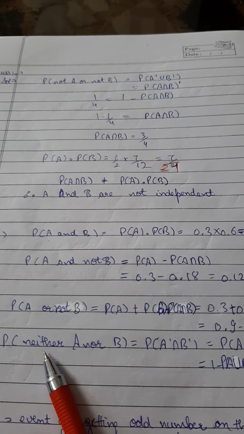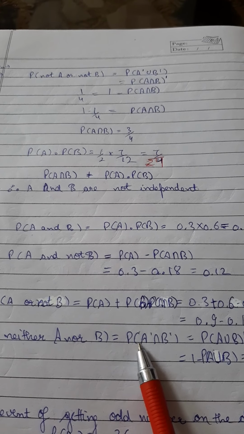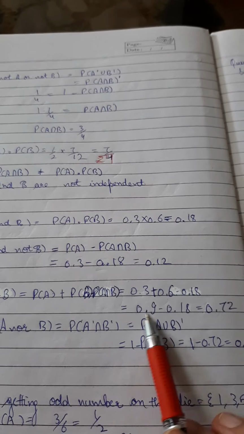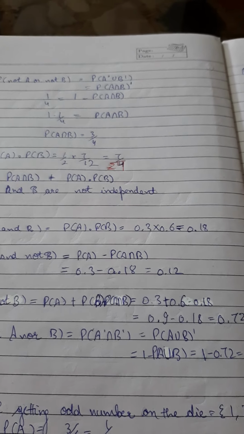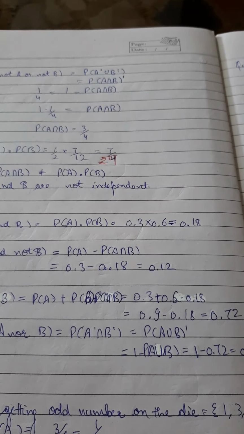Last part है neither A nor B, मतलब A dash intersection B dash. फिर हमें यहाँ De Morgan's law use करना पड़ेगा और आप इसके यहाँ तक questions आज complete करेंगे.